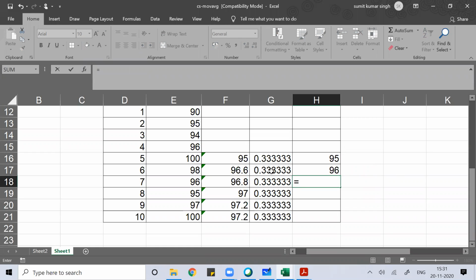Again, for the third day, we take today's closing price into smoothing constant plus yesterday's exponential moving average, that was 96, into 1 minus smoothing constant.